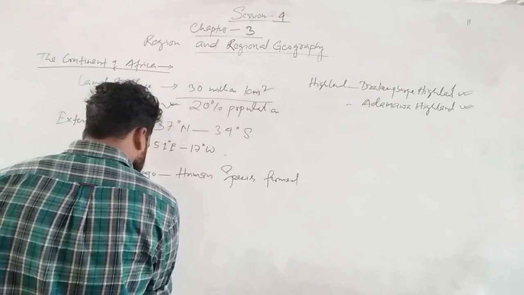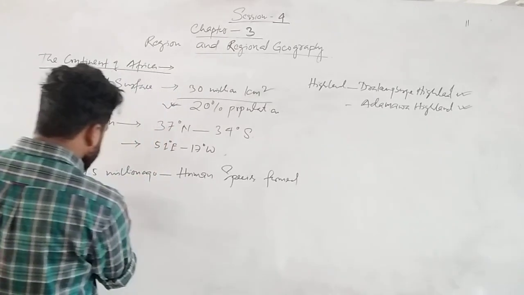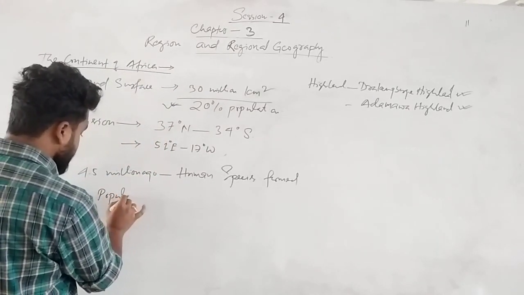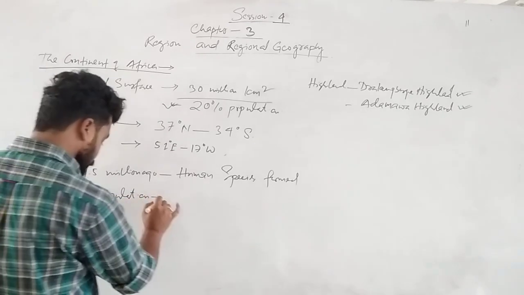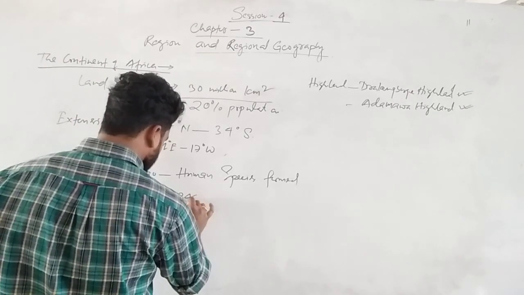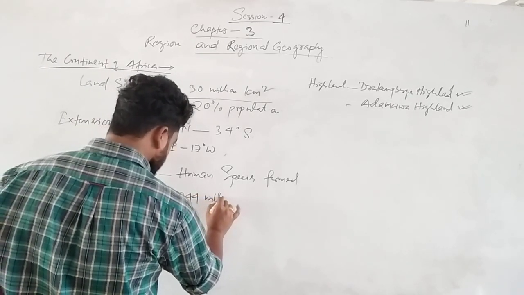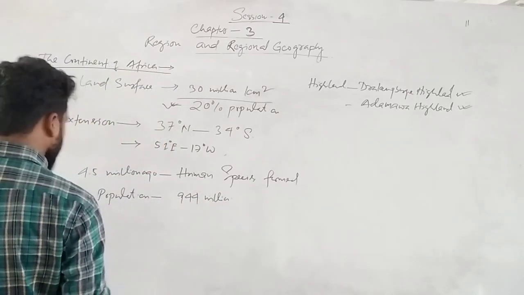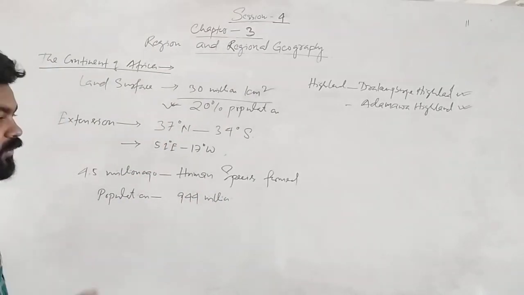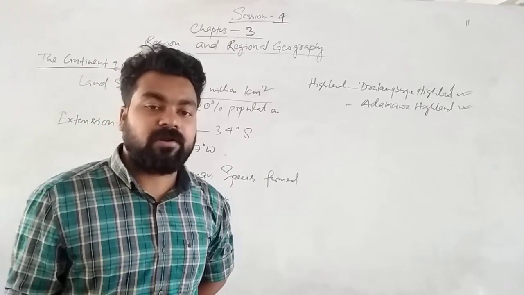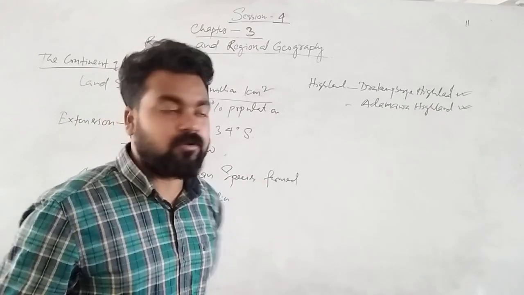And nowadays the population is 944 million. When you talk about population, you generally have to discuss population density also.